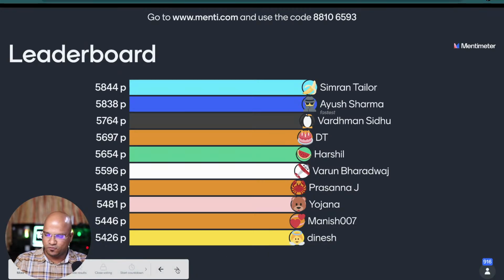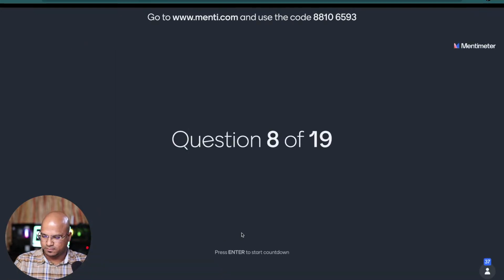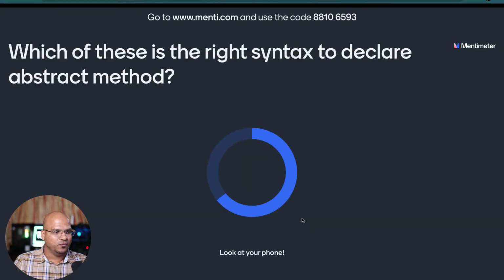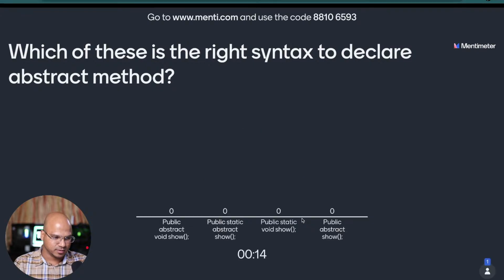Great. Now let's go for the next question. Eighth question coming on your screen, and here we go. Which of these is the right syntax to declare an abstract method? Okay. This will be a bit tricky.